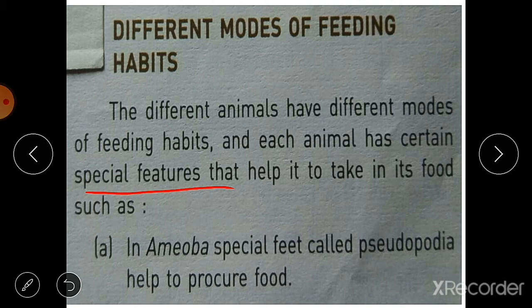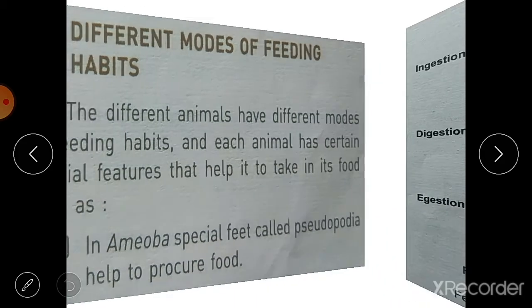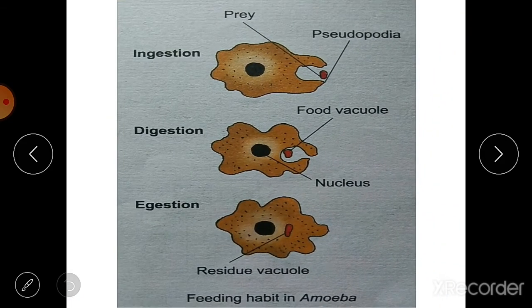Pseudopodia help to catch the food. We'll see it by a diagram. You can see here feeding habit in amoeba. This is a unicellular organism, and all the 5 steps of nutrition in an amoeba occur within a cell.